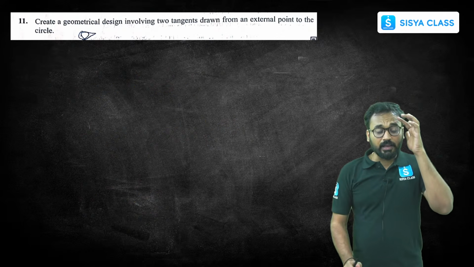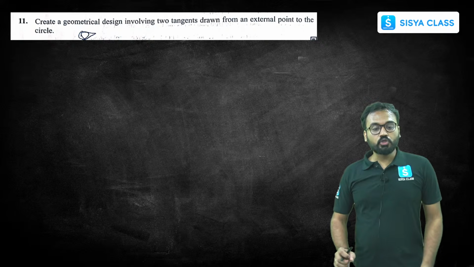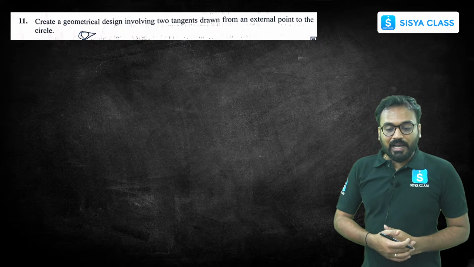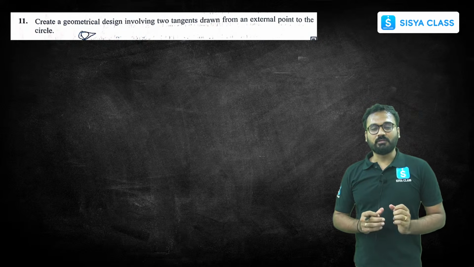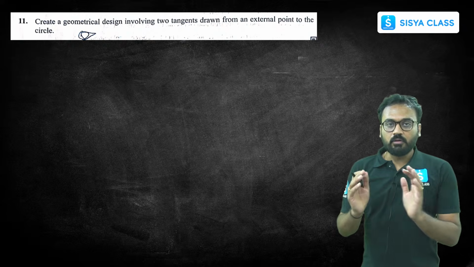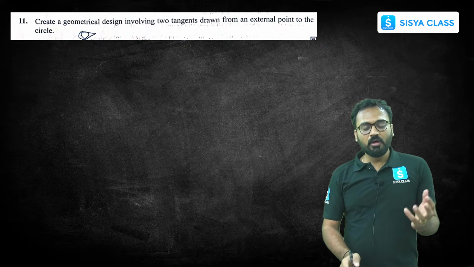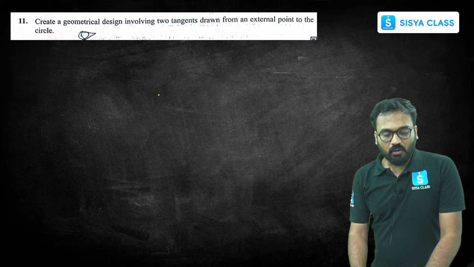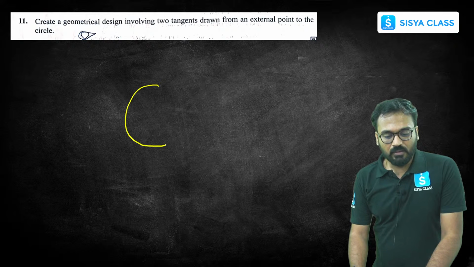Okay. Next, let's go to the 11th question. Create a geometrical design involving 2 tangents drawn from an external point to the circle. Only 2 tangents can be drawn. This is the theorem. If you want to draw this, you have to draw a circle.